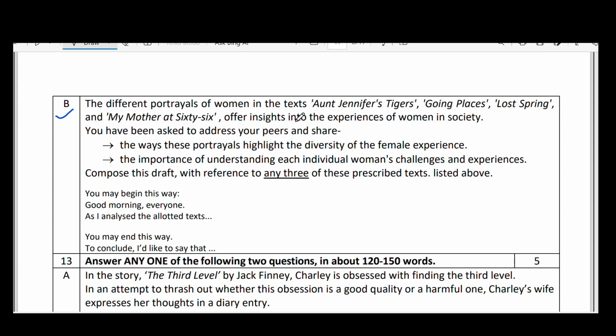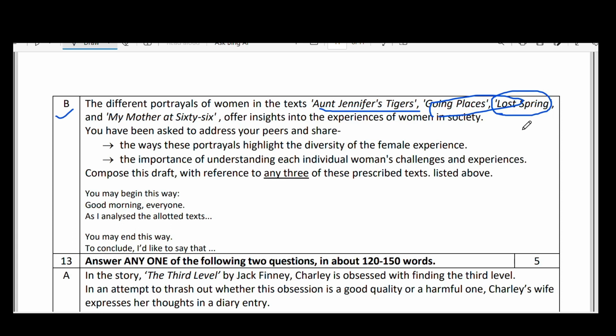So here, Aunt Jennifer is a depressed person who was unable to come out of that; her role is different. In Going Places, there's Sophie, a girl, and not only Sophie but also her mother, who was at the sink washing dishes. That means her role is different. In Last Spring, there is Savita and an old woman who lost her eyesight and still wears bangles. Her role is different there. And in My Mother at Sixty-Six, there are two characters, the mother and Kamala Das. All their roles are different.